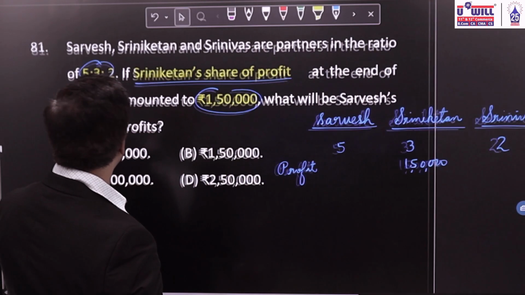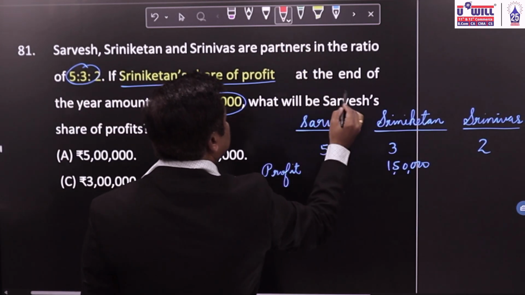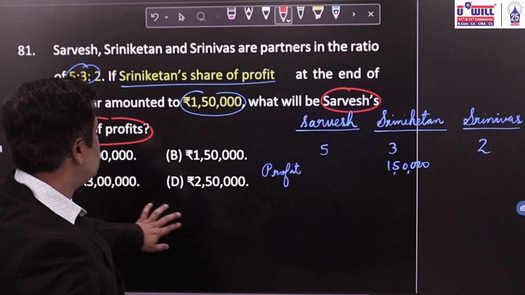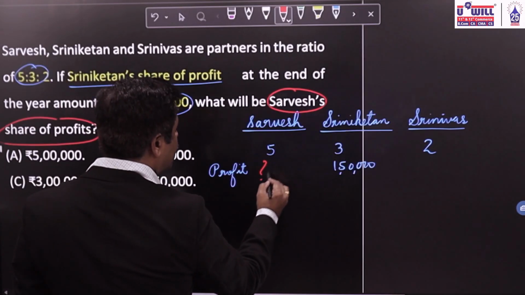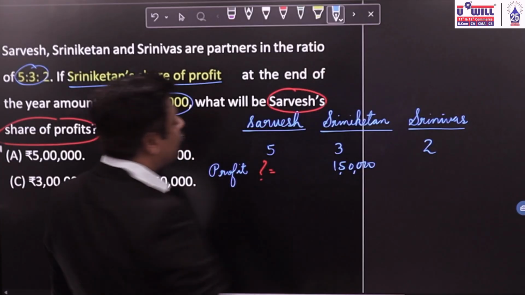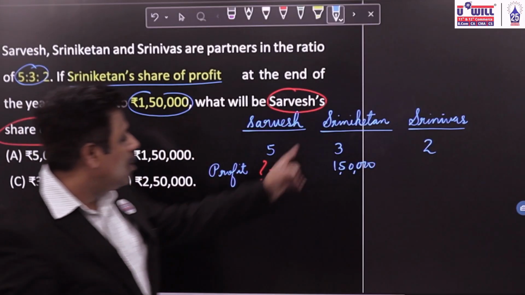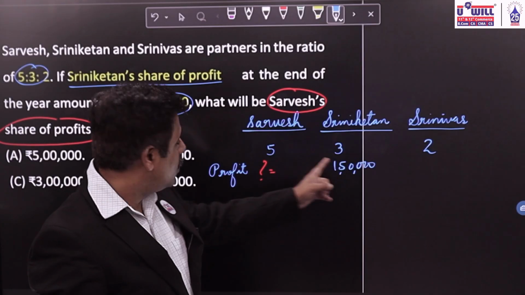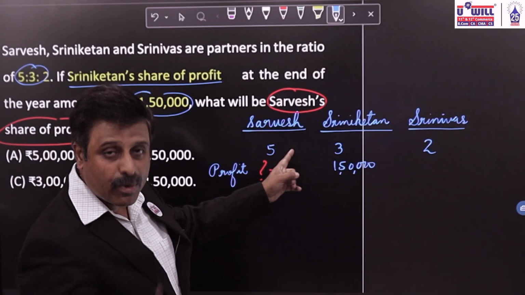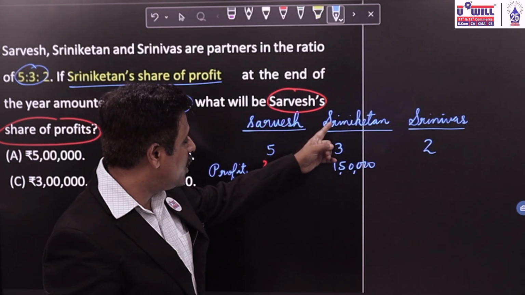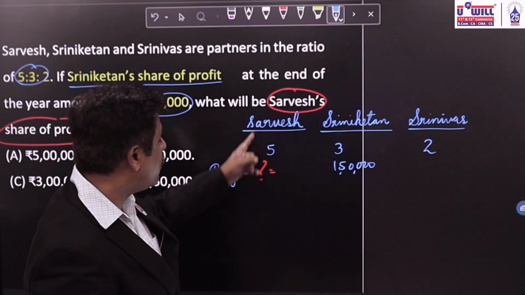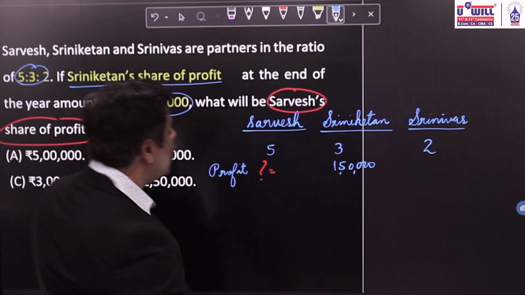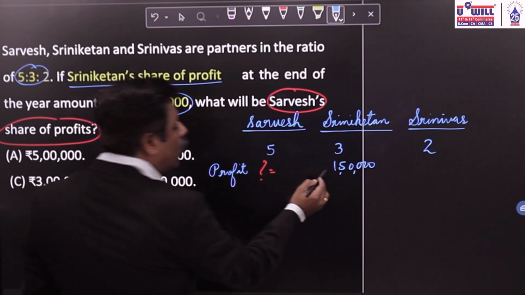And what are you asked? You are asked Sarvesh's share of profits. How would you find that? Simple equation. When Sri Niketan gets 3 rupees, Sarvesh gets 5 in the profit sharing ratio. So if Sri Niketan gets 1,50,000, how much should Sarvesh get?